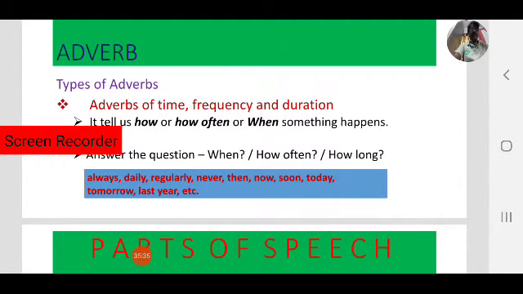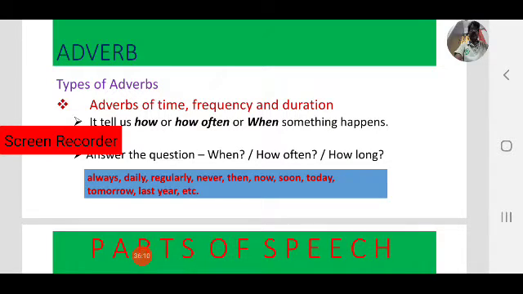Today, tomorrow, last year indicate time. Morning, evening, night, afternoon also indicate time. Now duration: daily, regularly. Then once in a week, twice in a week, once in a month, every day, every week. These tell how often something happens.